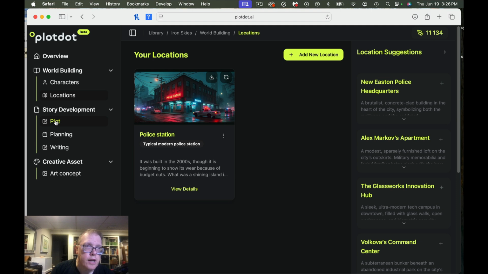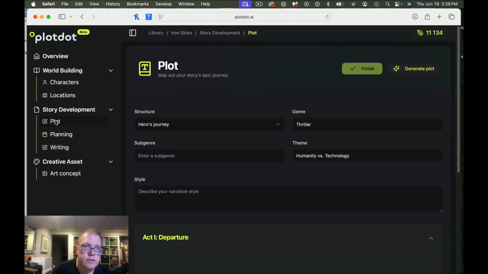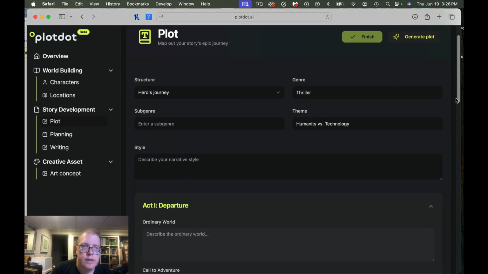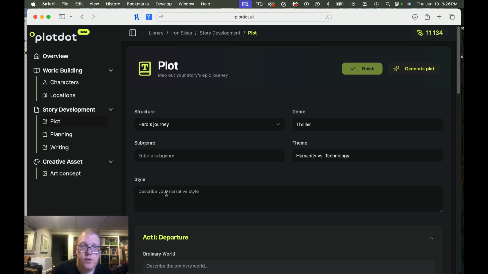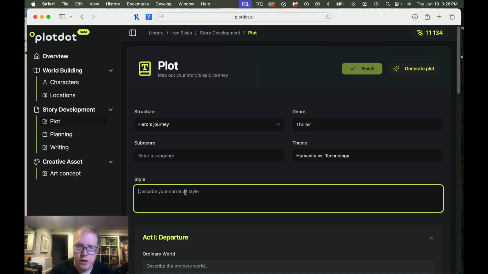So let's talk about plot. See if it'll let me do plot. Okay. So you can do hero's journey. In terms of subgenre, you can enter, describe your narrative style. So this is sort of neat if you want to say, hey, I want this to be very much like a Tarantino movie or a Nolan film. Let's put that in there.